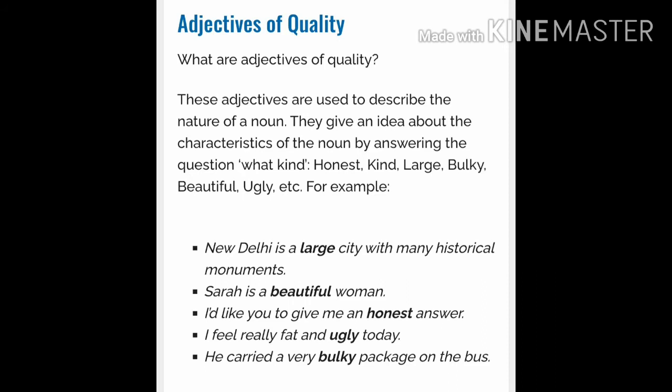You are talking about the quality of a person. Here in this sentence, she is a very good friend. So good is an adjective because we are speaking about the quality of that person. Here the person is a friend. It expresses the kind or quality of a person or thing. For example, Anita is a brave girl.